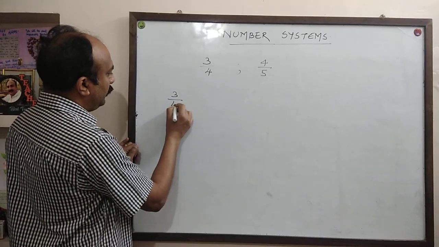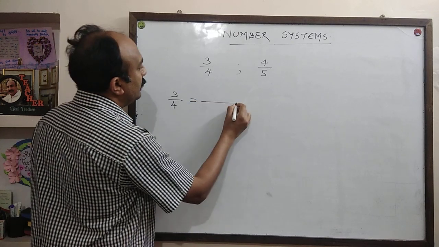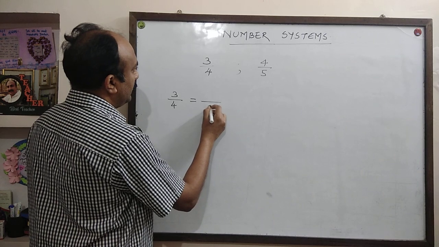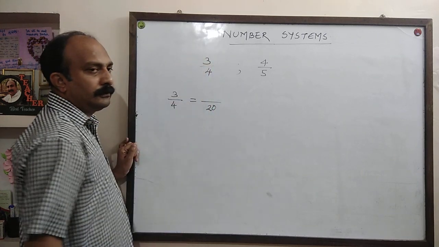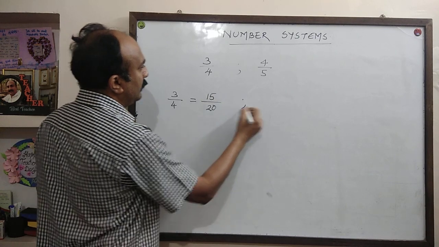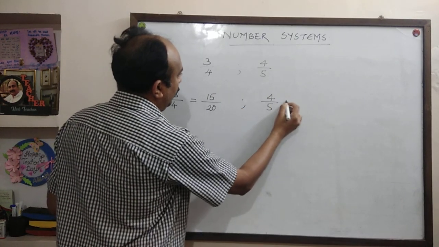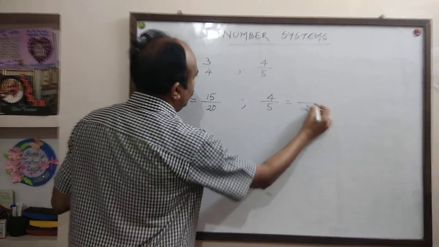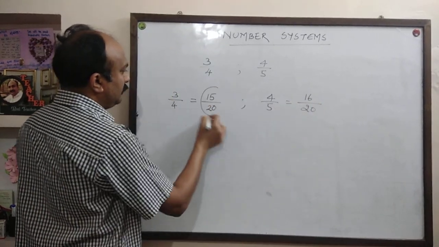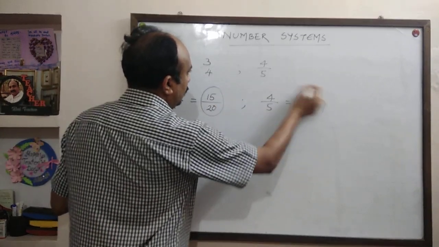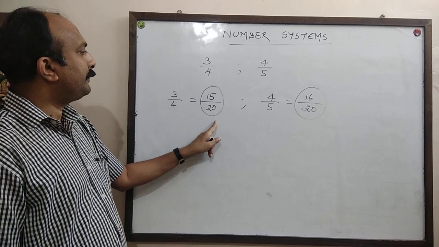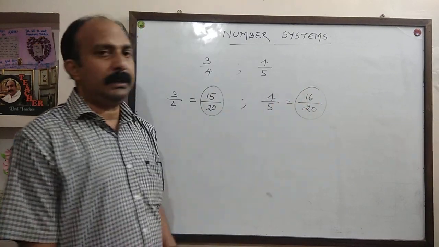So 3 upon 4 can be written with denominator LCM of 4 and 5, which is 20. So 3 will become 3 into 5, 15. Here 4 upon 5 will become, with LCM 20, 4 into 4, 16. Now you see the numbers are changed into 15 upon 20 and 16 upon 20.